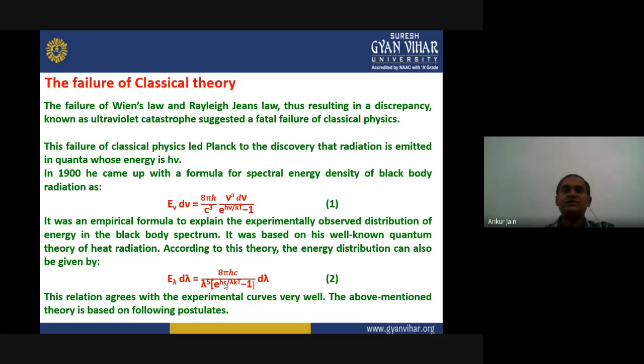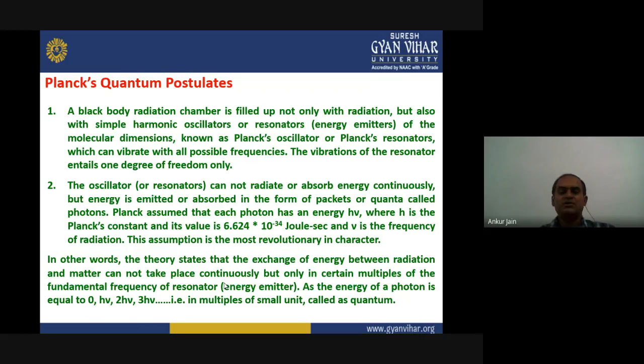This theory was based on some postulates which are known as Planck's quantum postulates, and what was given in these postulates can be stated in two points.